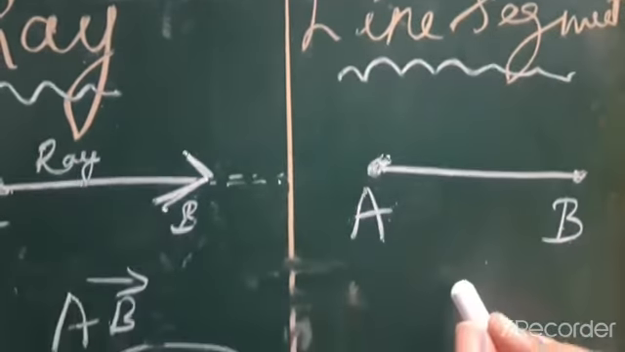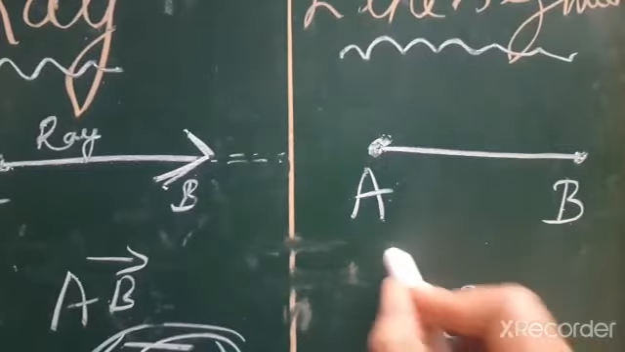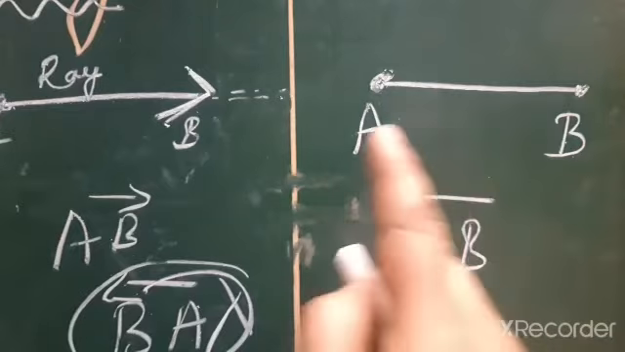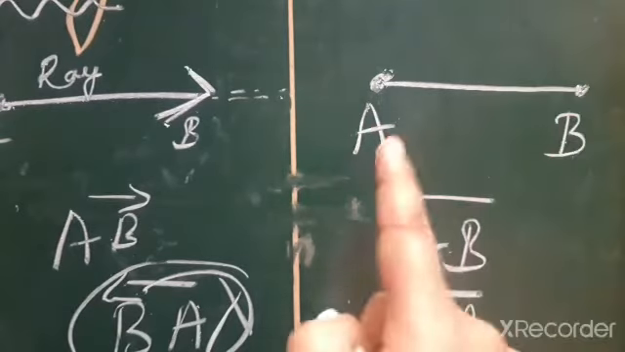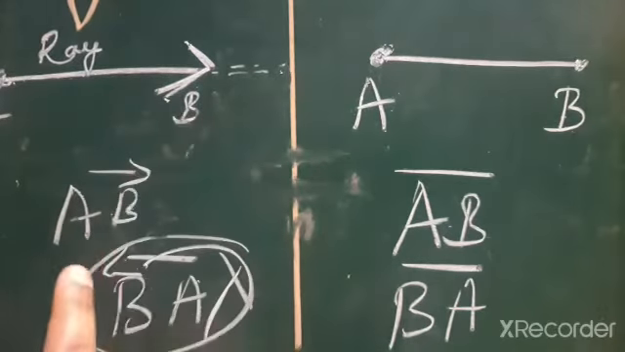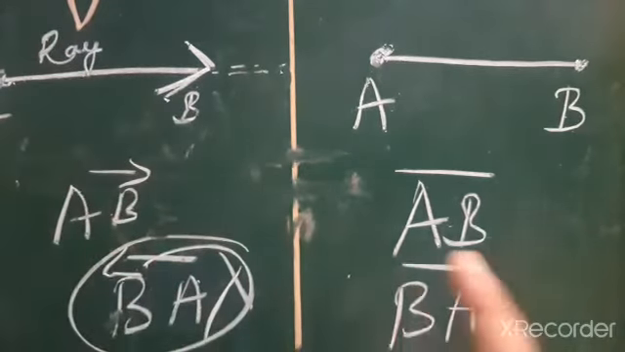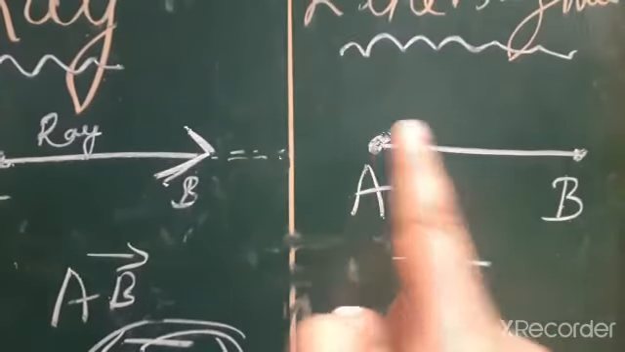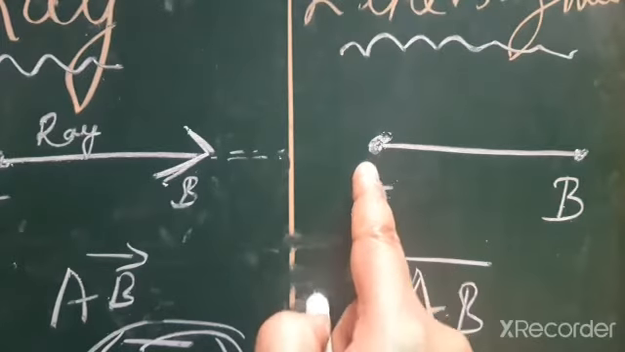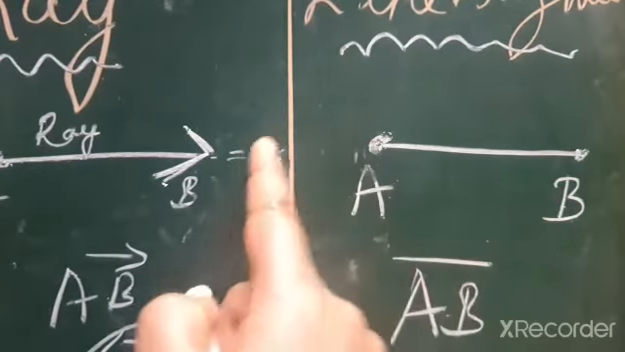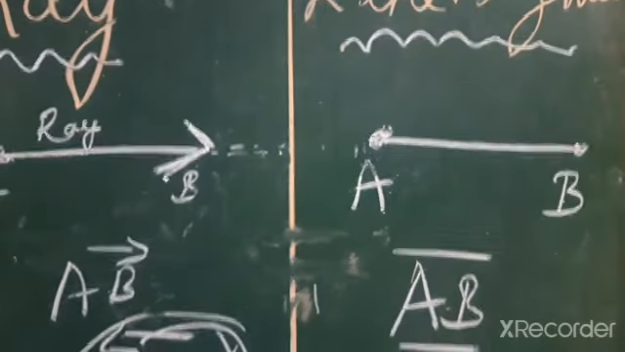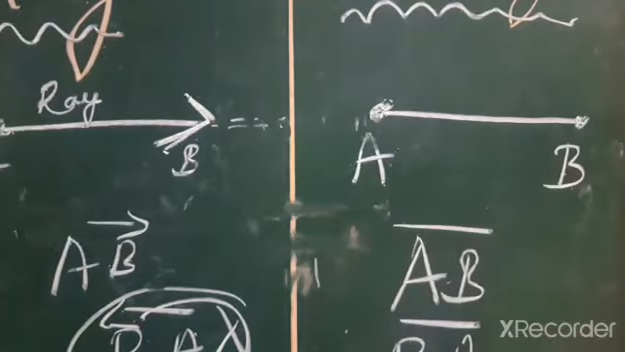So a line segment we can write as line segment AB or BA. We can read it as AB or BA, but in a ray case we can say AB is a ray, not BA. We can't reverse it. In a line segment there are two definite end points. This is an end point and this is also an end point, so we can't extend here or here. So AB is a line segment and we can read it as AB or BA.